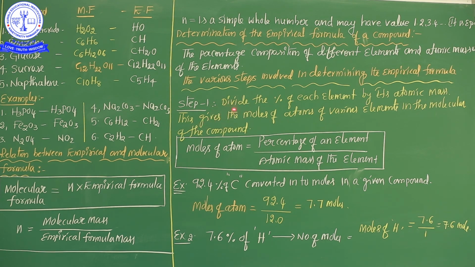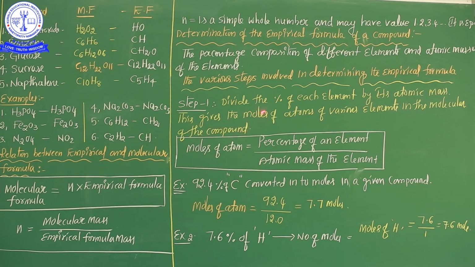Listen carefully. In any sum, the examiner first gives the percentage of the element. So divide the percentage of each element by its atomic mass.